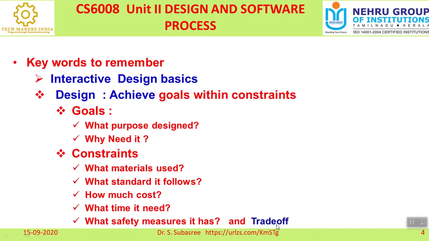And another important factor while designing is trade-off. What is the meaning of trade-off? Trade-off is nothing but adjusting between the goals and constraints. For example, I can spend only 20 lakhs for constructing a house. If I am asking for four bedrooms, is it possible? It is not possible. So what is the constraint I have given? I can spend only a maximum of 20 lakhs, and with that I cannot go for four bedrooms. So I will go for one or maximum two. That is adjusting based on the cost. I will be adjusting my requirement. That is the meaning of trade-off.